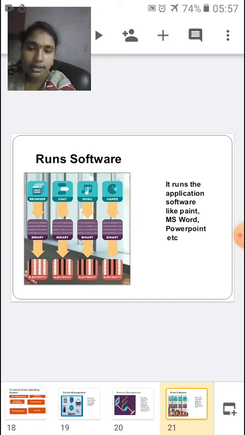Likewise, when the user gives an instruction, it is only complete when it is performed. The operating system runs application software like Paint, MS Word, PowerPoint, etc. That is, it performs all the operations properly with the help of the OS.